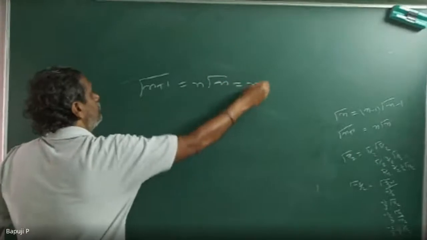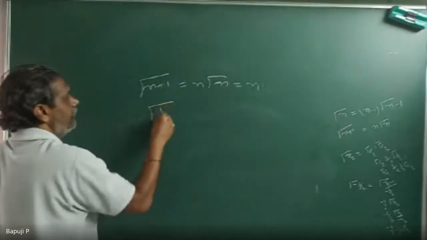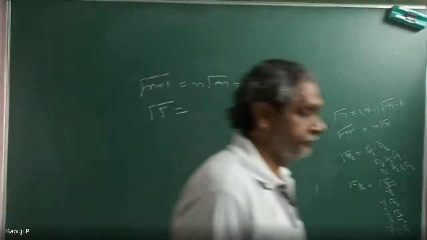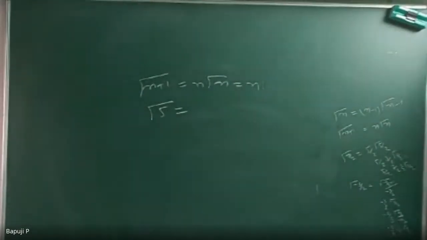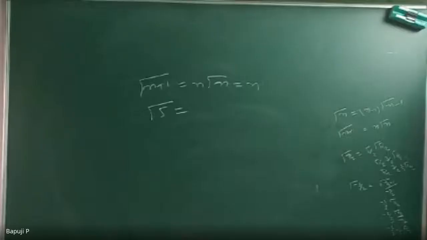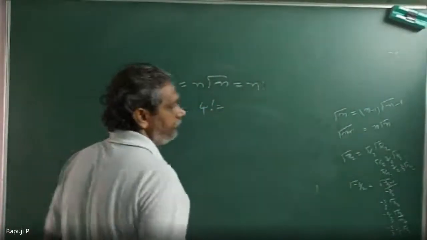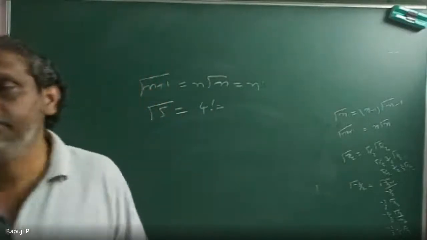That is nothing but n factorial. So gamma 5 is equal to what? 4 factorial. Factorial 4 or 4 factorial? 4 factorial means what is the meaning? 24.